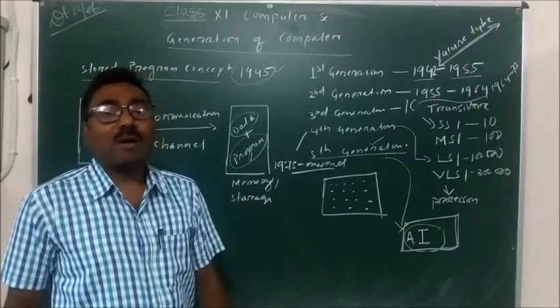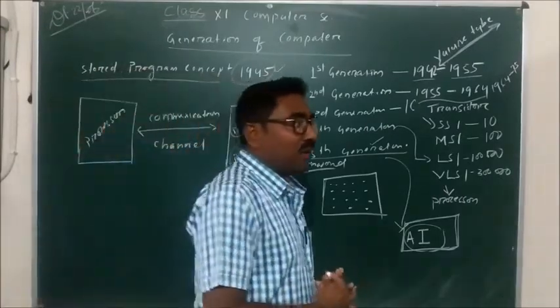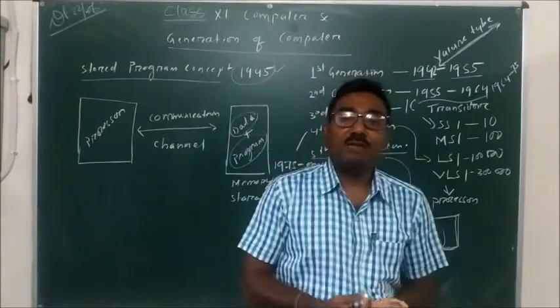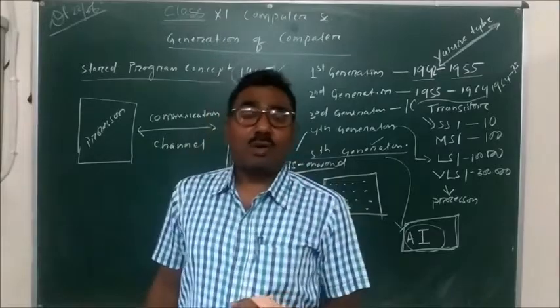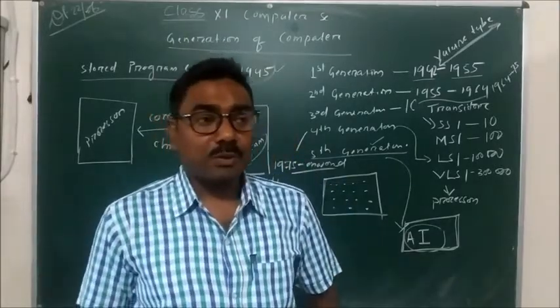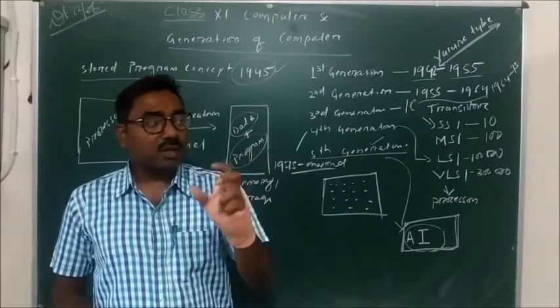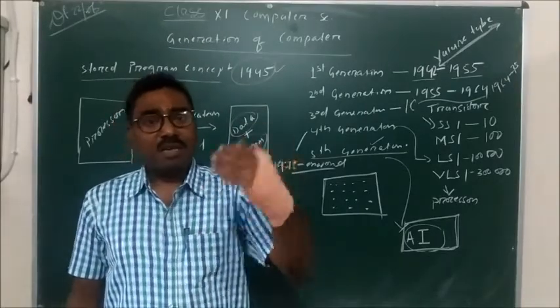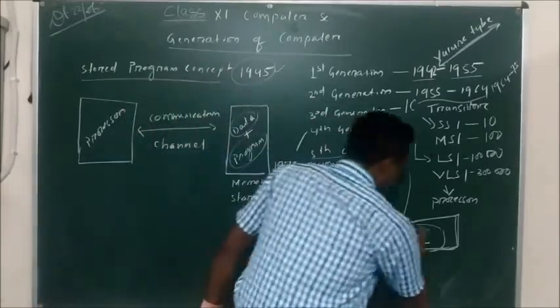That is a kind of artificial intelligence. Almost all of you are using Google for searching information, and in Google also artificial intelligence has been used. When you are typing something in the Google search box, it automatically displays some results. That is a kind of artificial intelligence.